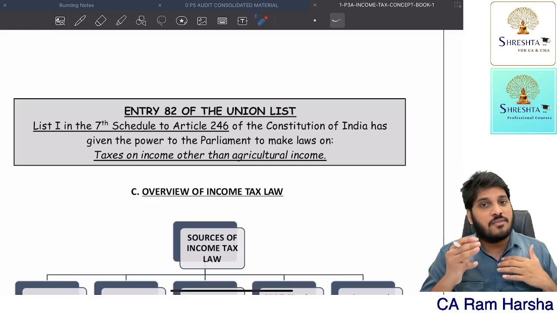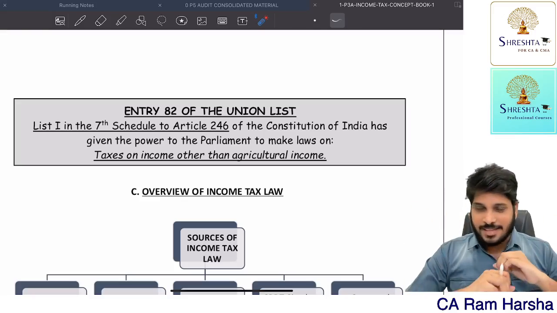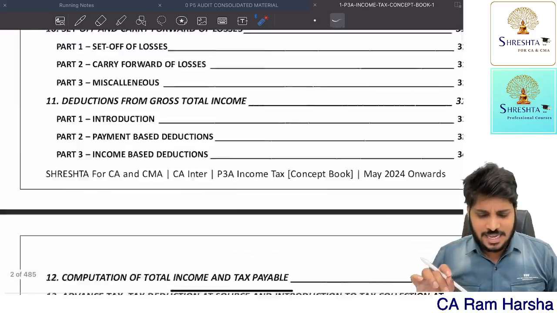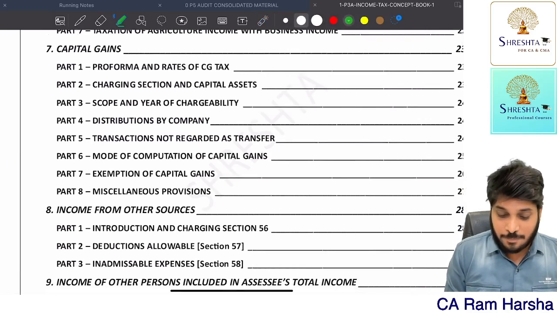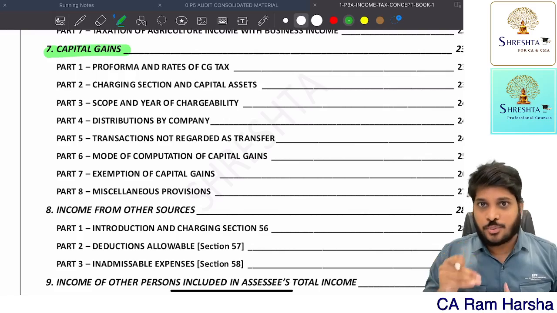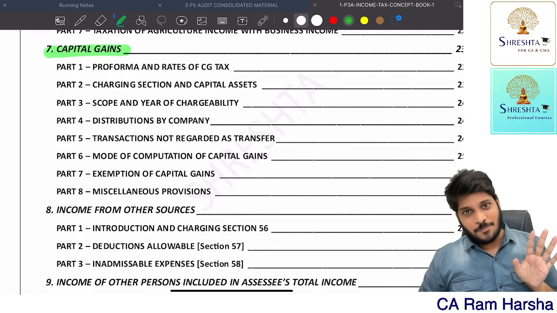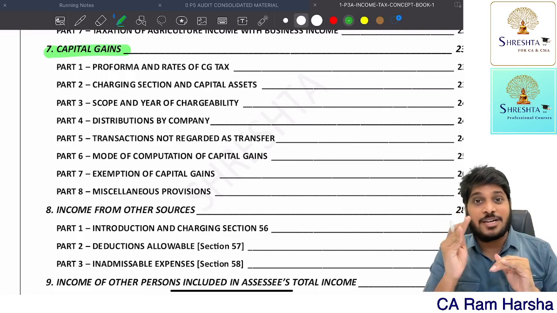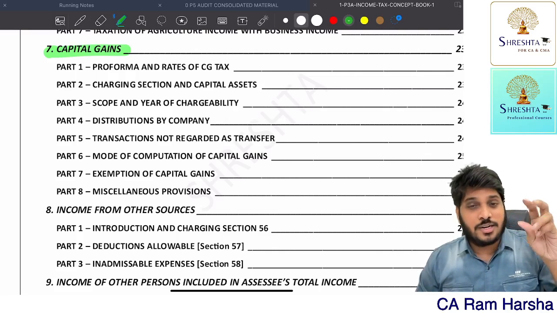So that's the reason why we followed Finance Act 2022 numbers. Getting it? But remember, at the end of the day, everything is the same. Now, one more point I have to clarify. This Finance Act will have a lot of impact, especially in the capital gains chapter. In this chapter, the answers of each and every question that we are solving will be drastically affected. Why? Because the index number changes. For previous year 23-24, nothing but assessment year 24-25, the cost inflation index number is different, whereas for financial year 22-23, nothing but previous year 22-23, the index number is different.